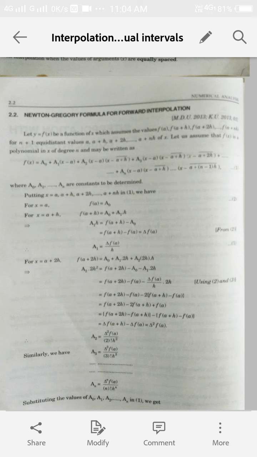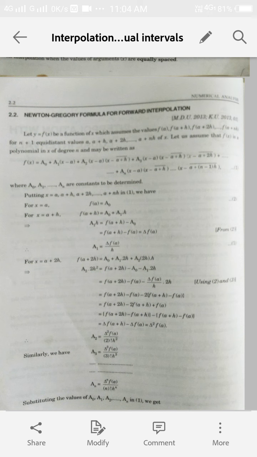When we put x is equal to a, then by equation 1, all the terms except the first term become 0 on the right hand side of it. So it becomes f of a is equal to a naught. So from here the value of a naught is found.